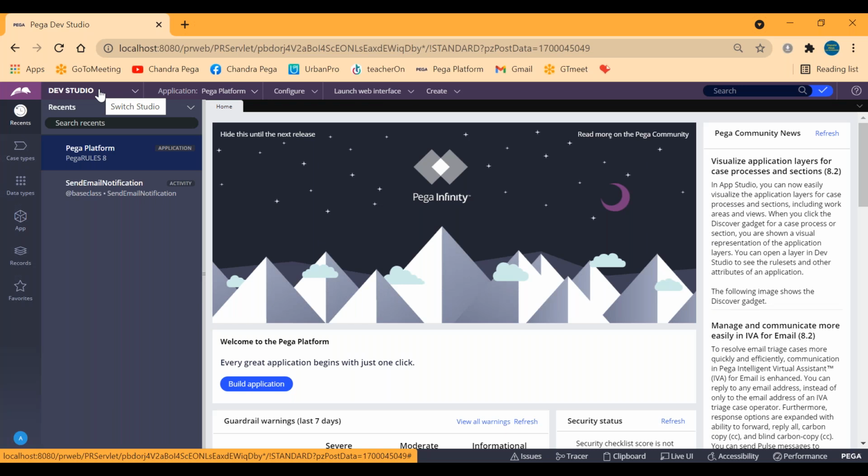The only difference is in starting up the server. For my laptop I have to start up the server manually, but in real time your client will be running it from their end.